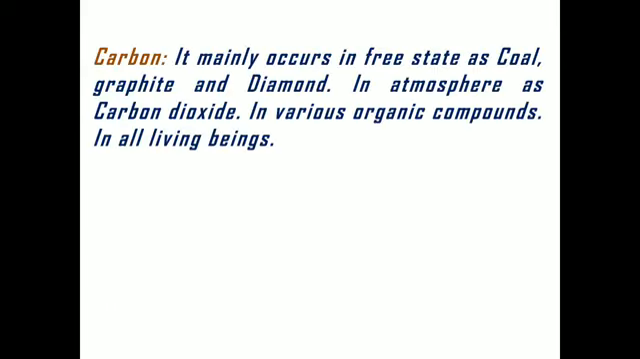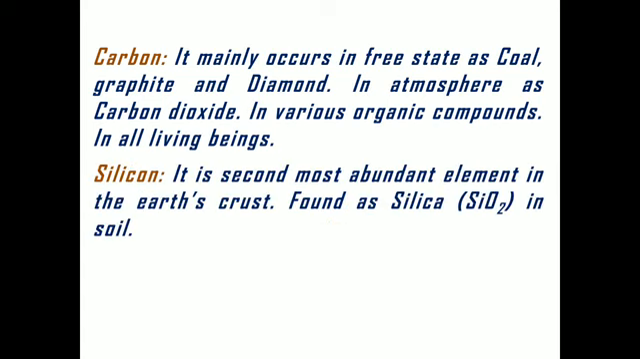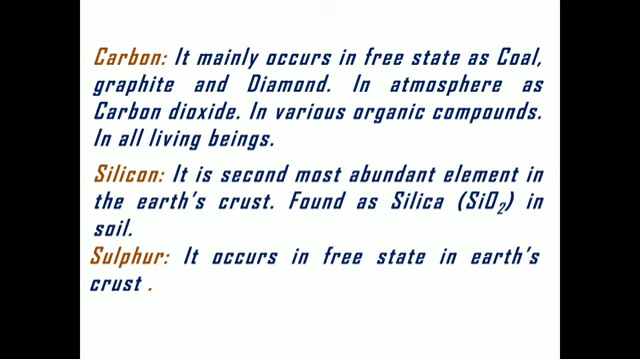Similarly, there are some elements that are non-metals, like carbon. Carbon mainly occurs in free state as coal, graphite, and diamond. In the atmosphere it is present as carbon dioxide, and in all living organisms it is present in the form of carbohydrate. Similarly, silicon is also a non-metal which is abundant in large amounts. It is present in the form of silica, that is SiO2, in soil, so it is available in the earth crust. Sulfur is also available in free state in the earth crust.